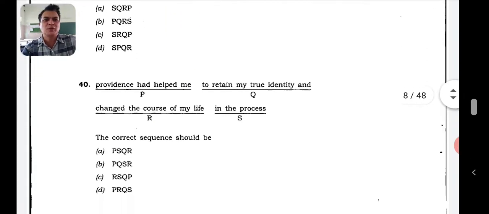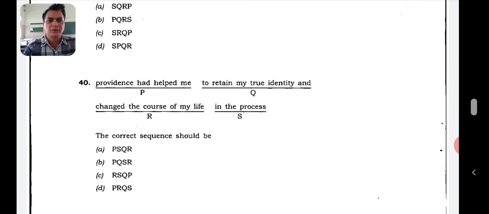Providence had helped me to retain my true identity. I think you can start with Providence had helped, because change, that's a verb, then in the process, prepositional phrase. Providence had helped me to retain my true identity and in the process change the course of my life. That's absolutely correct. PQSR. Is that order? Yes. PQSR. B is the right answer. B is the right answer.